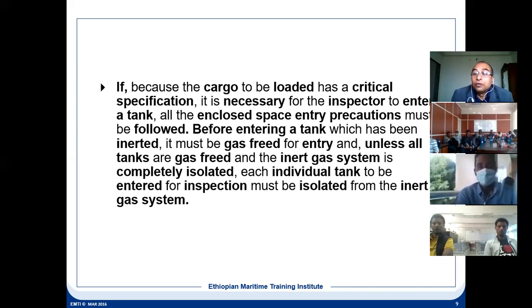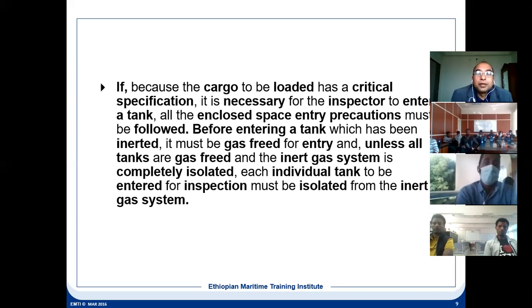And the surveyor knows that he is entering the tank, and suppose gas free is not possible, he will enter with the SCBA with a positive pressure mask, so that no gases can enter his face mask. He has to wear proper PPE, a proper chemical resistant suit, gloves and hard hats, so that his health is not jeopardized.